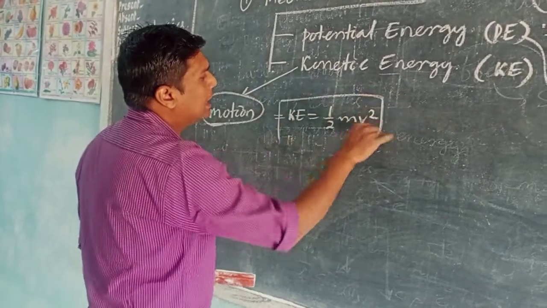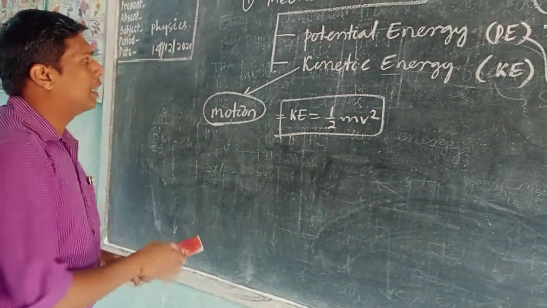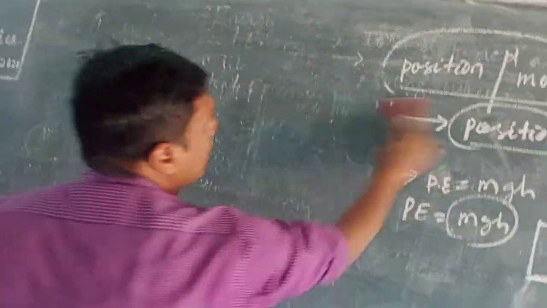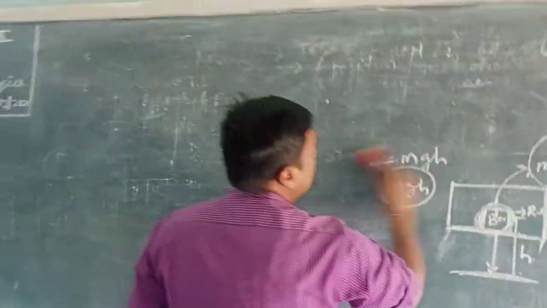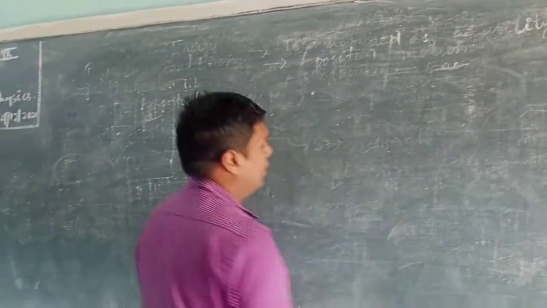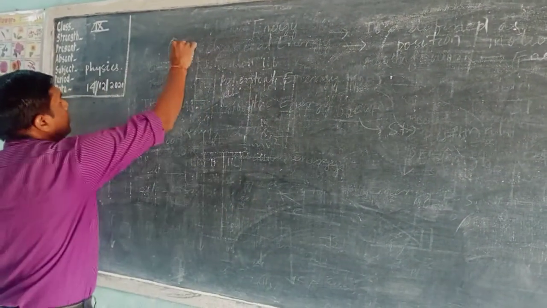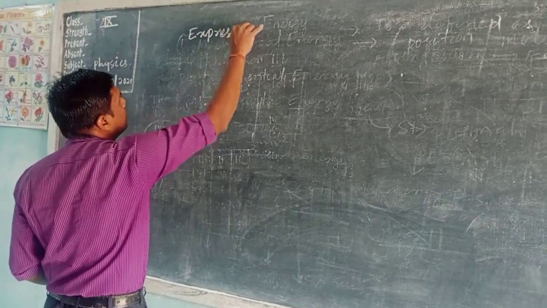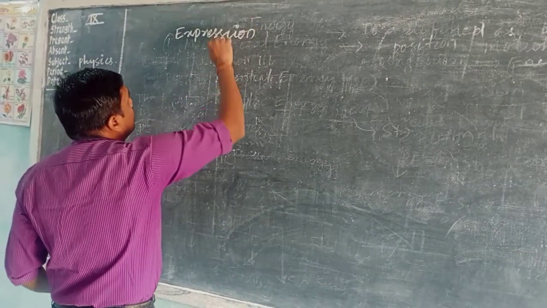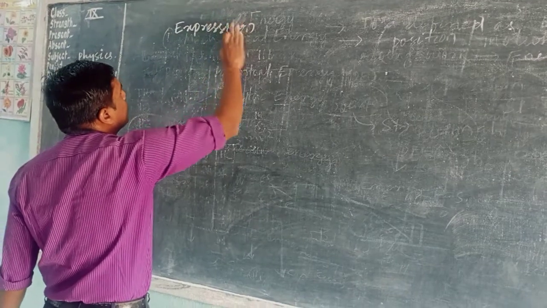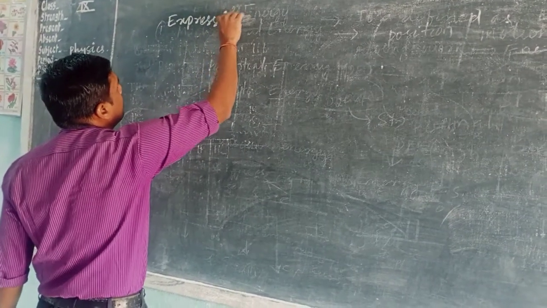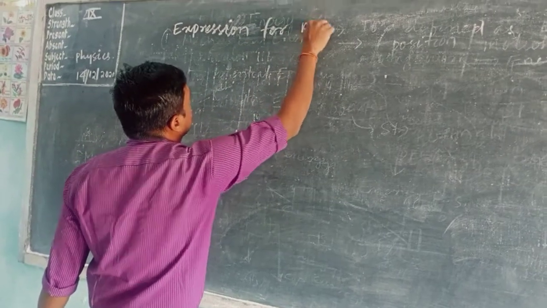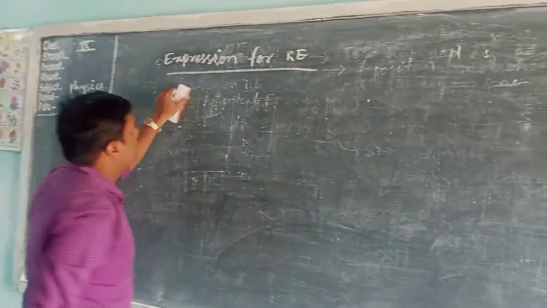So this kinetic energy we will derive now. How will we derive the expression for kinetic energy? Clear this one?